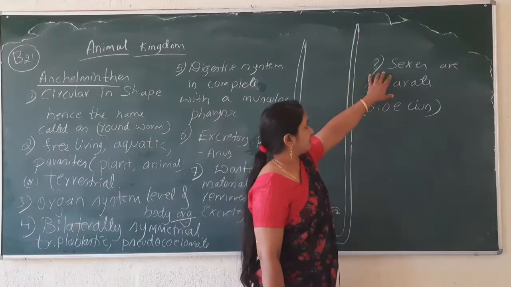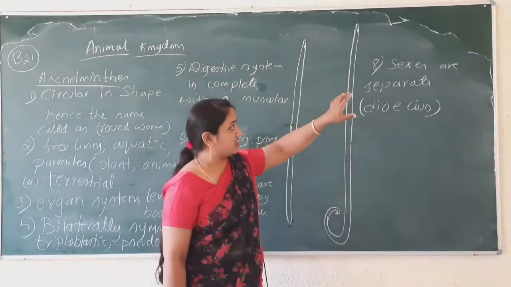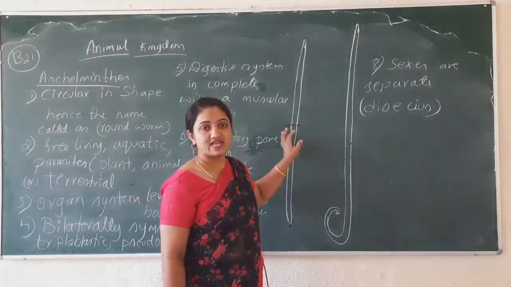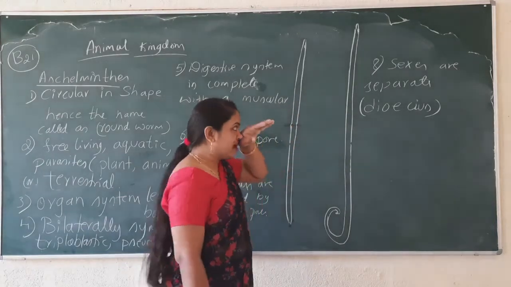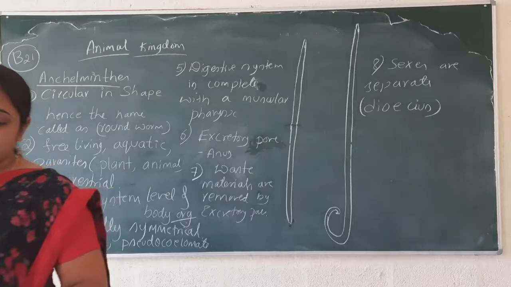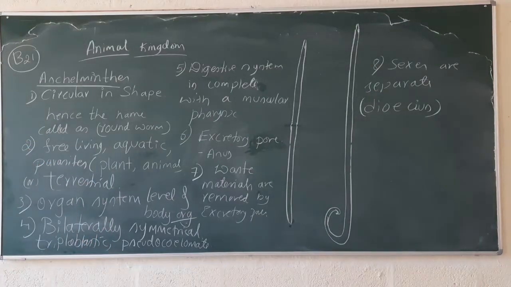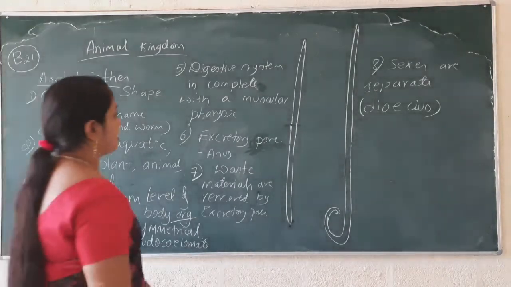So that's why they have given the character known as sexes. Male and female bodies are separate. That's why we are going to call it a dioecious animal.